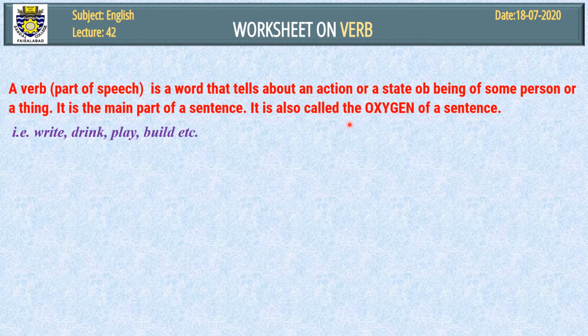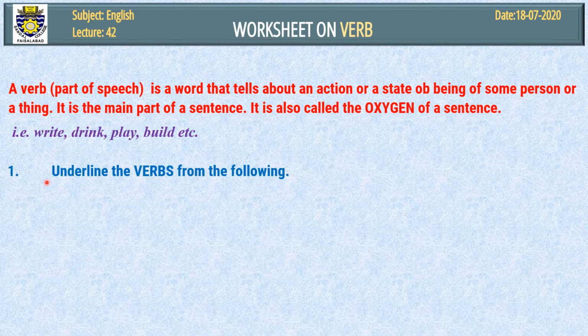You know, as we human beings cannot live without oxygen, in the same way, a sentence cannot become a sentence without a verb. It is very important for a sentence. No sentence can be complete without a verb. Here are examples: write, drink, play, build. All these are verbs, and verbs have three forms. First form, that is called present. Second form, that is called past. Third form, that is called past participle, and we'll discuss all the forms and verbs.